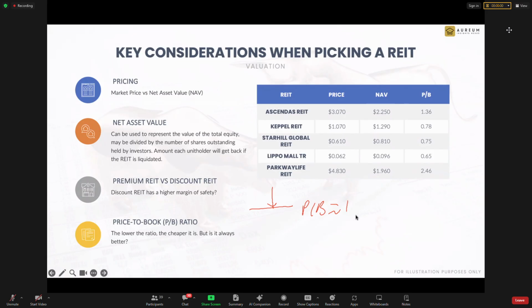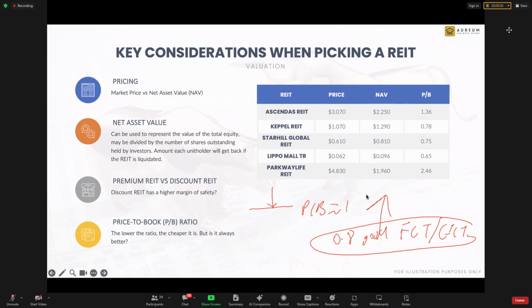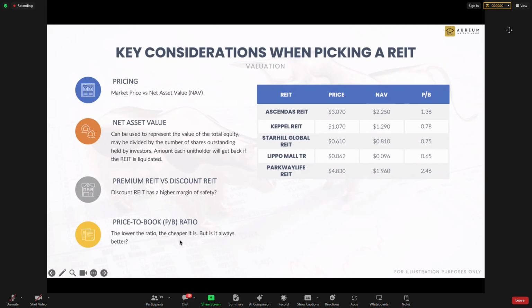And for stable REITs like CICT or Frasers Centrepoint, usually they trade around price to book of about 1 or 1.1. So depending on market conditions, if they drop below 1, go to 0.9 or even 0.8, to me 0.8 is really a very good buy. If you look at entries like SCT and CICT, because they have to bounce back to the datum of 1, that is a 20% gain. So they have to bounce back. This is how you look at the risk. For example, Parkway Life is always trading at a very high price to book.